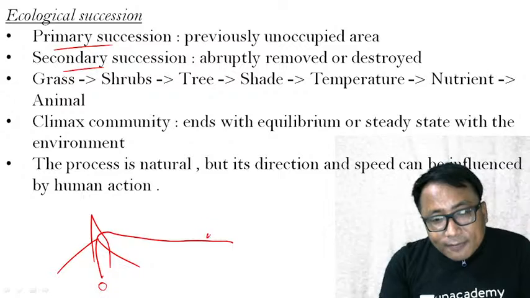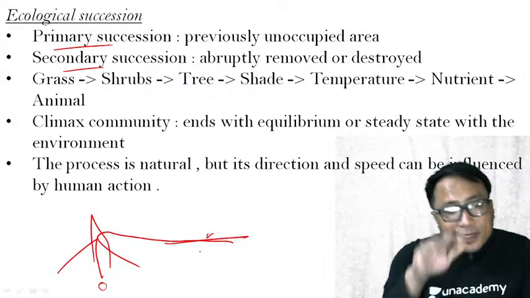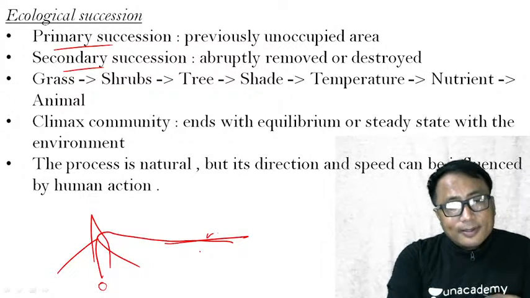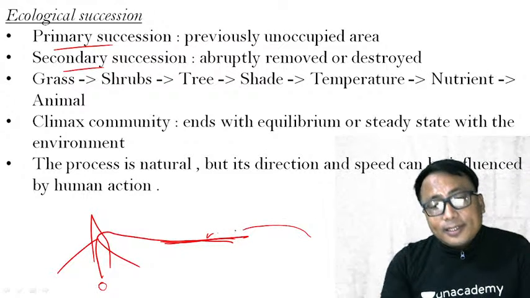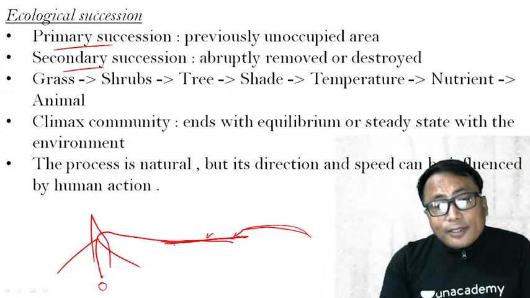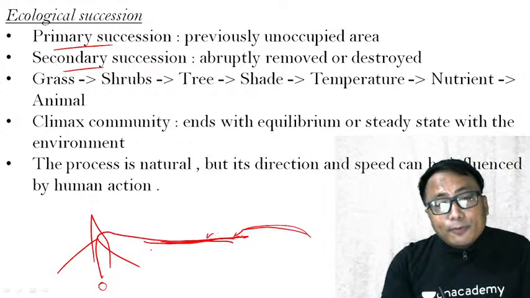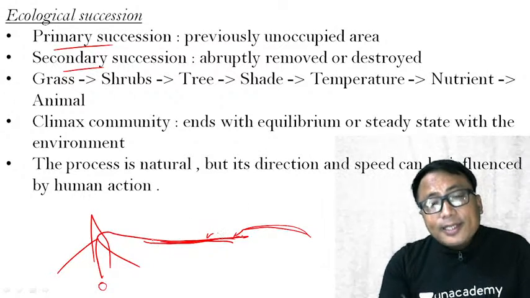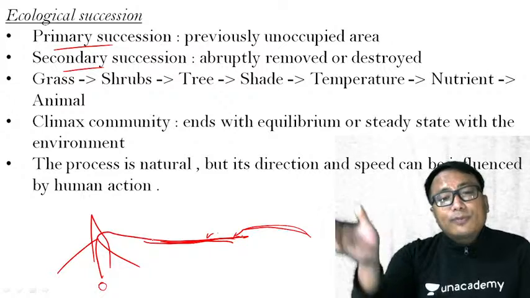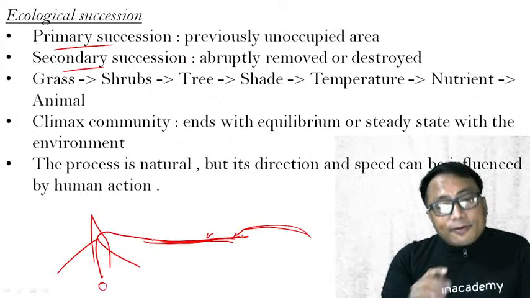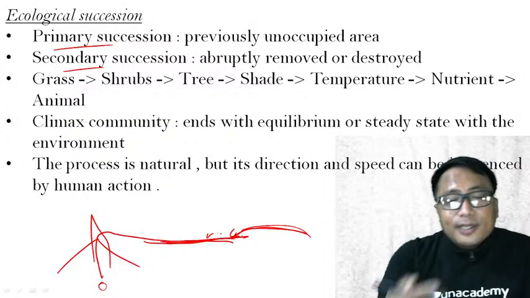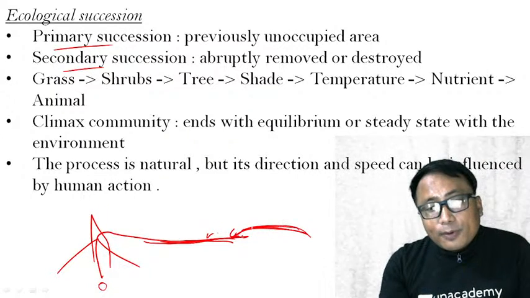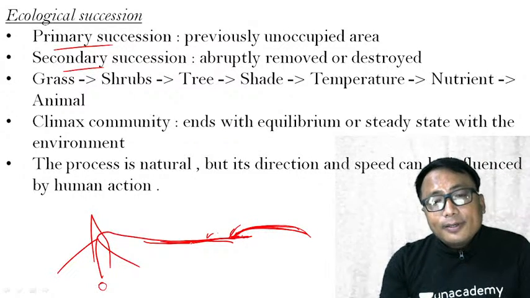Now in this lava flow, after it cools down and solidifies, if some organism from other regions comes here, and you see, this is the fresh lava flow, which means prior to this, there was no other organism here. What the organisms are, I will tell later. But just remember, some organisms will come here.